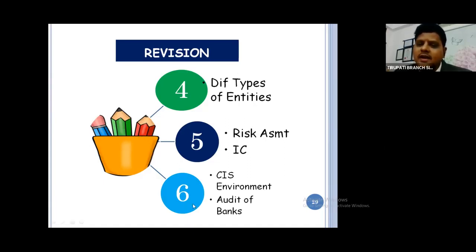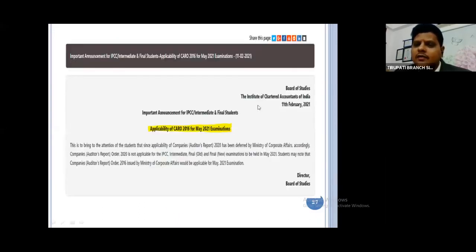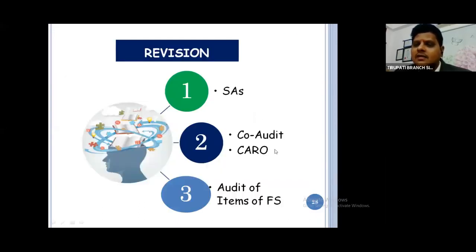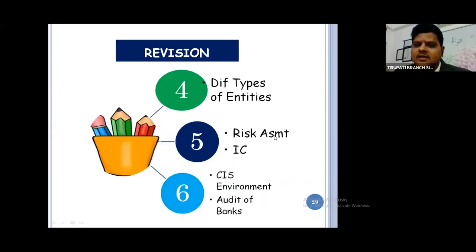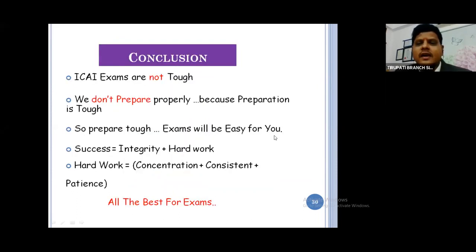Then go to the last area, the sixth area: CAS environment and Audit of Banks. From Audit of Banks, a 3-mark question and a 5-mark question will be covered, but the majority of questions will come from SA, Company Audit, CARO, and Audit of Financial Statements. If you prepare your revision plan like this, you can do miracles. Then the conclusion.